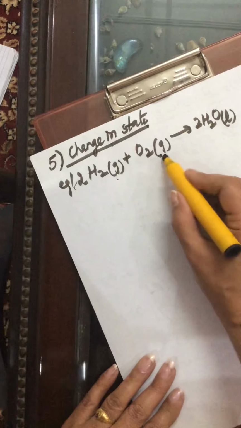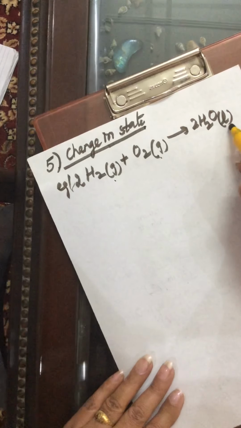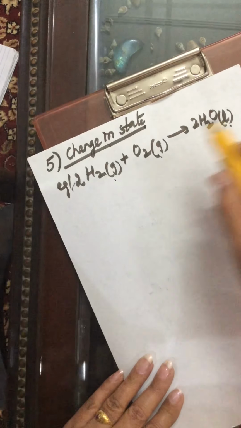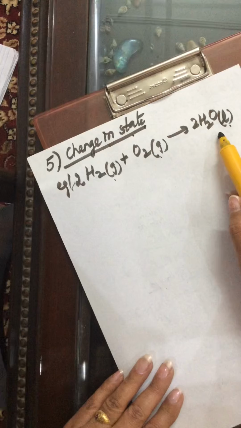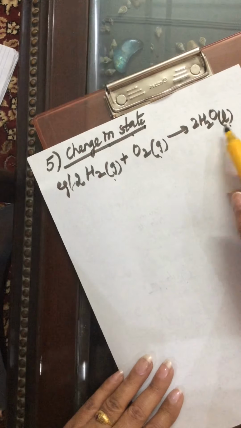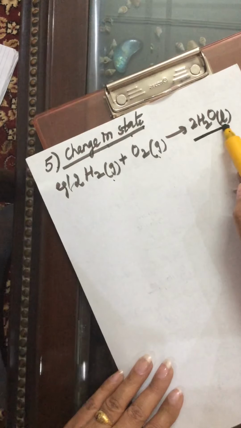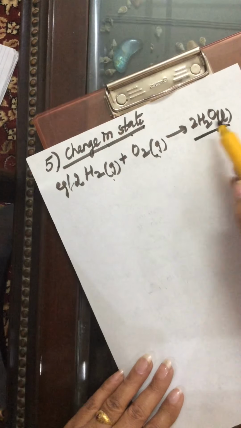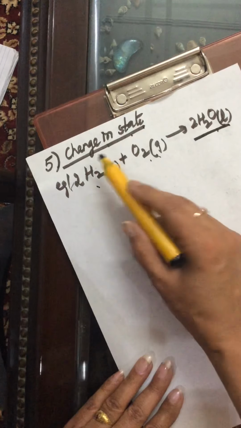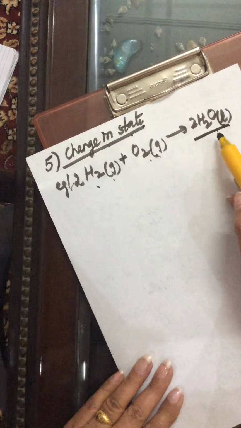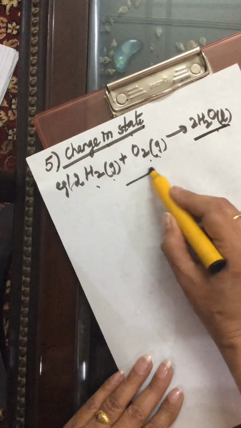We had taken gaseous substances but a liquid substance is forming here. So physical state is changing here. That shows that this is a chemical reaction. A new substance is forming, but its physical state is different from these reactants. So change in state is there, hence it is a chemical reaction.